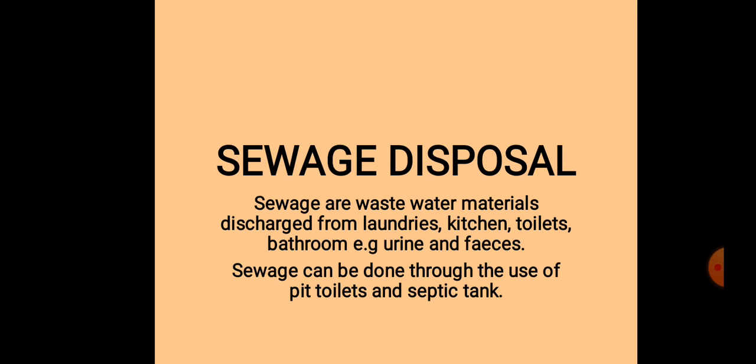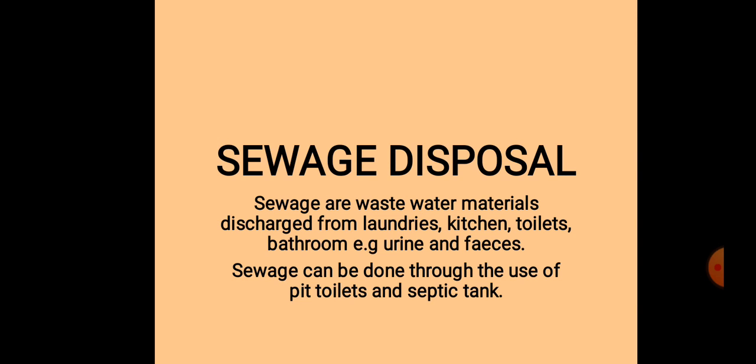Sewage are wastewater materials discharged from laundries, kitchen, toilets, bathrooms, e.g., urine and feces. Remember, refuse is in form of solid, while sewage is in form of liquid, like the waters from our laundries when we wash our clothes. The dirty water is a sewage waste.